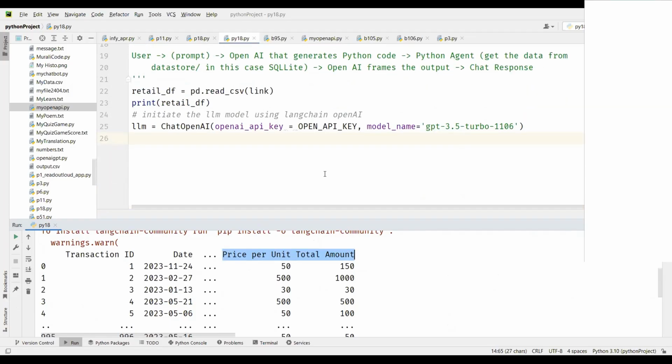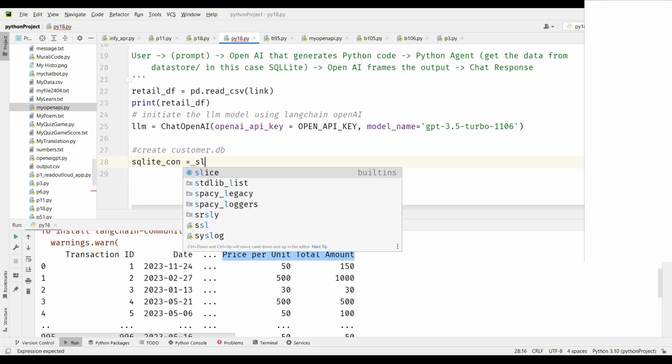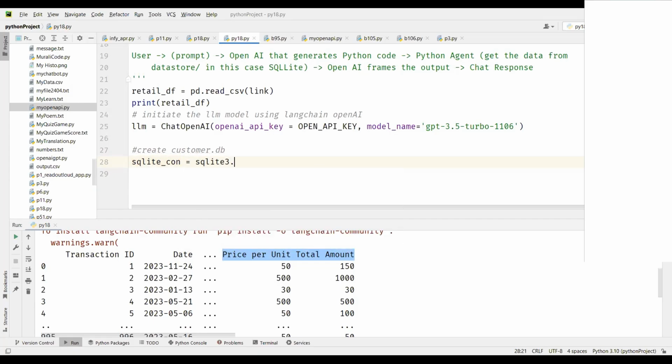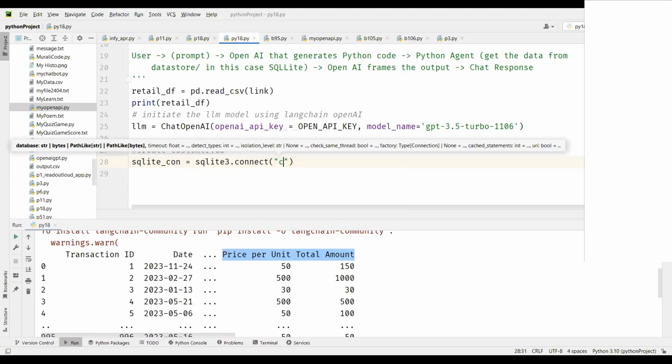Now we will connect to SQLite, because we need to get the data into the database, the SQLite database. So I'm going to create, I'll call this, let's say, customer database, customer DB. So I'm going to say SQLite connection. This is an object of sqlite3 dot connect, and then you give the database name. We just need to give the database name, let's say customer.db.